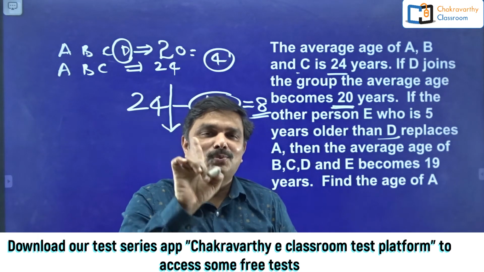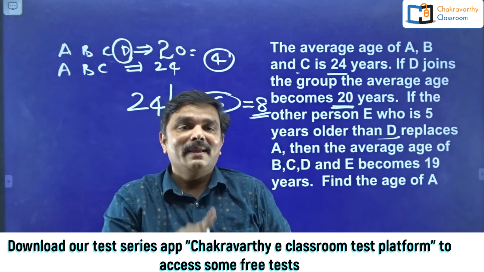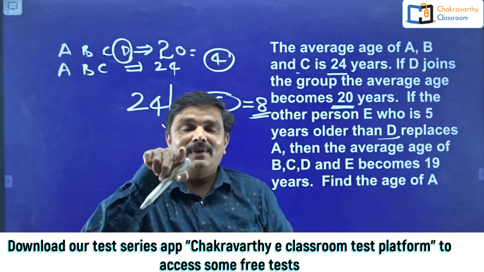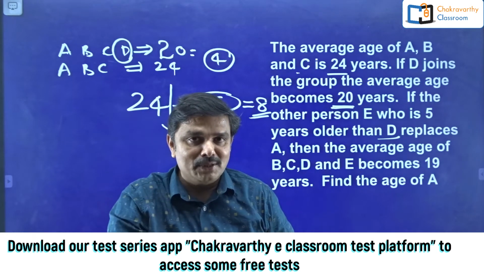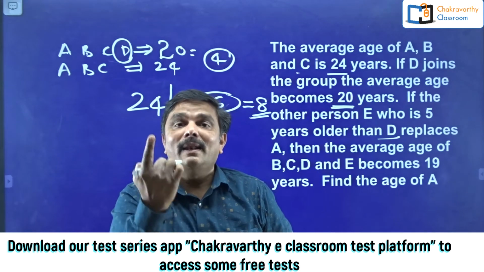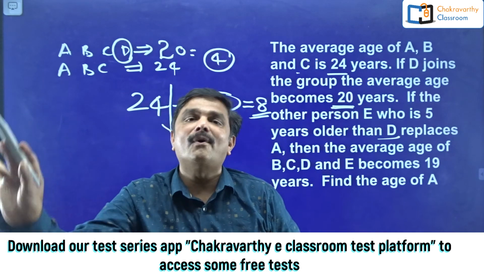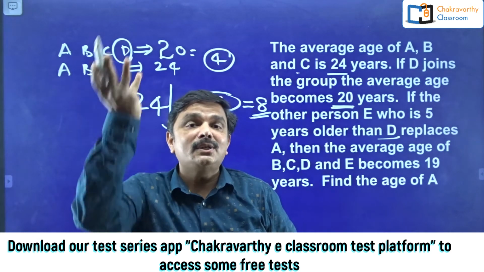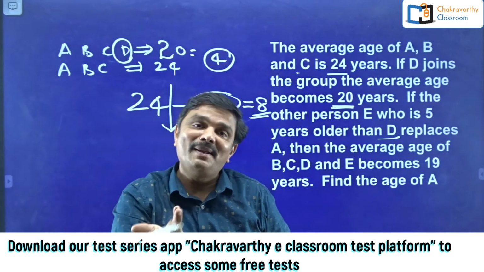Right? I just repeat this one quickly. Before D, ABC's average was 24. After D, the average of 4 persons has been decreased by 4 years. That means D's age must be less than 24 years, confirmed. Only then the average is being decreased. If D's age is more than 24, the average would have been increased.